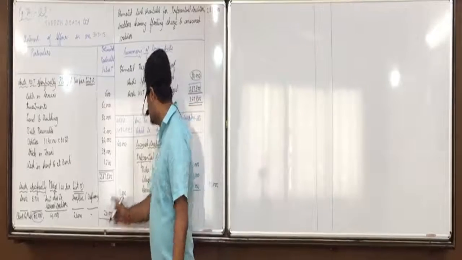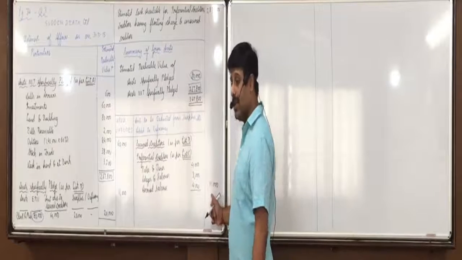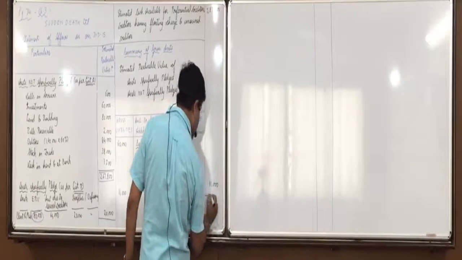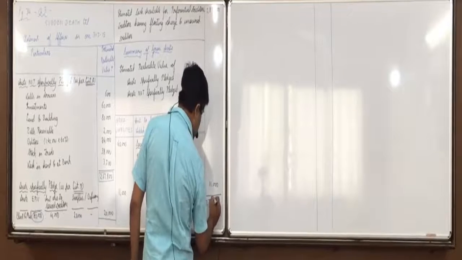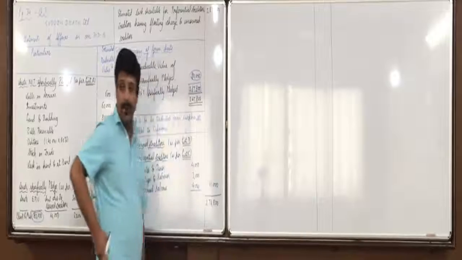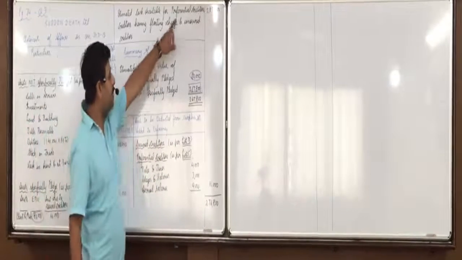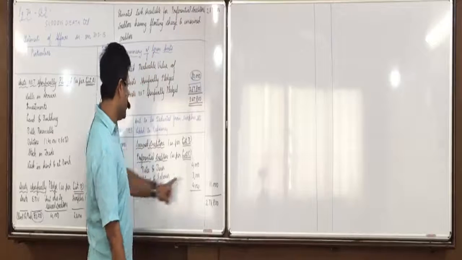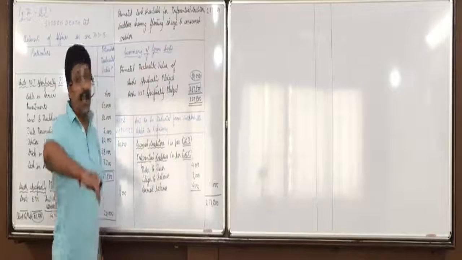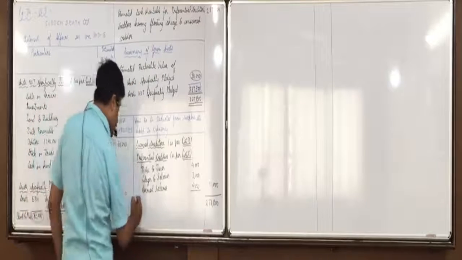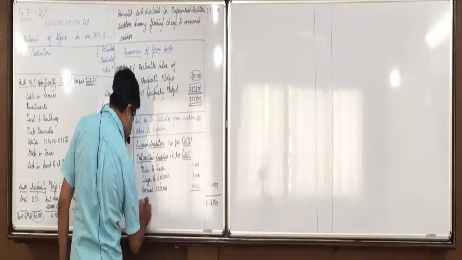Now, 2,87,800 minus 11,000. What remains? 2,76,800. Jack, what will we call this? Now we have paid. So now you say this is estimated cash available for creditors having floating charge and unsecured creditors. Until here you always have surplus.